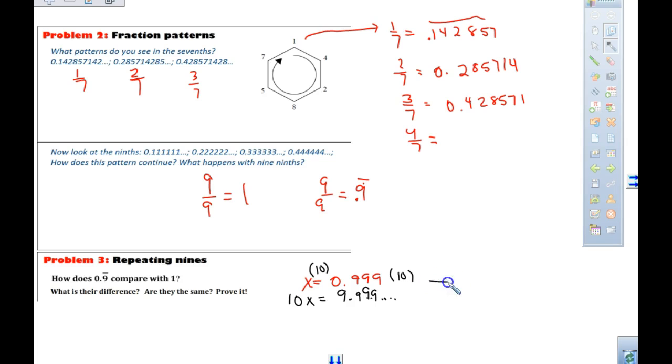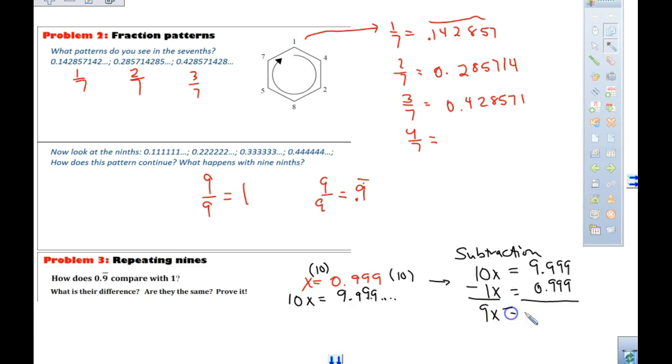What did we say we're going to do? We're going to do subtraction, right? So to do subtraction, we're going to take the 10x minus 1x. That gives me 9x. On the other side of that, this was 9.999... minus 0.999... So 9x equals 9, because those are canceling, right? And 9 over 9 is 1.